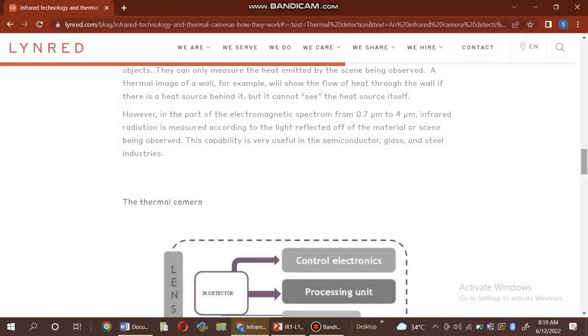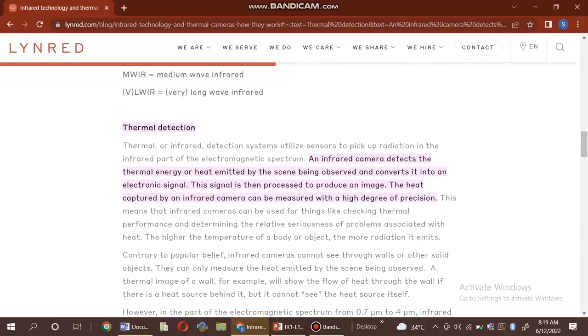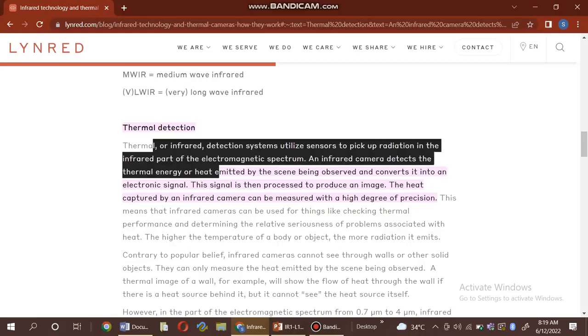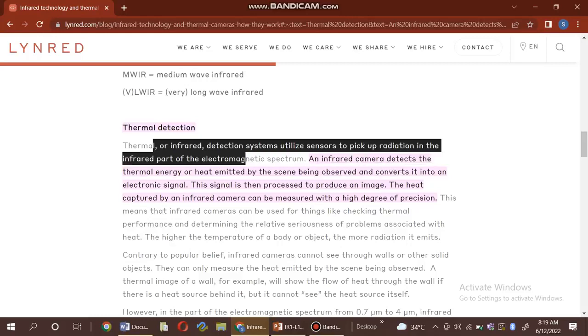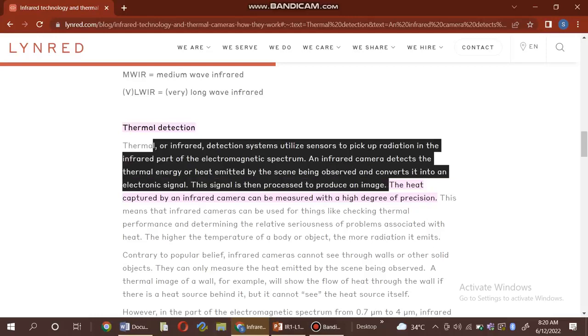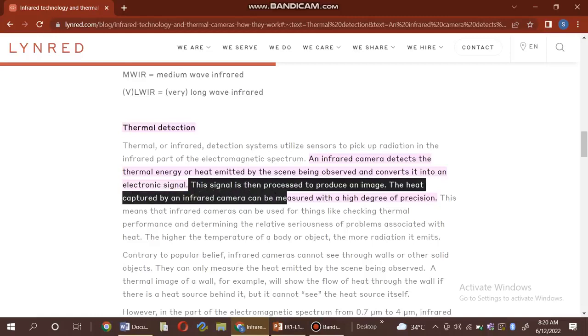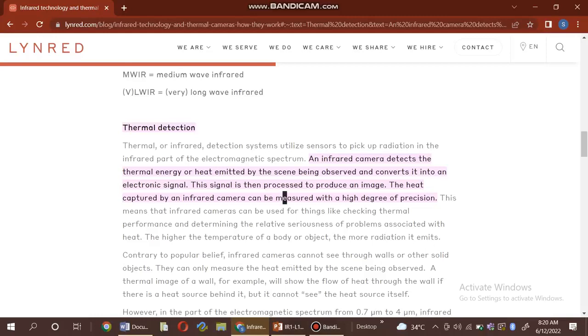And here you can see that thermal or infrared detection systems utilize sensors to pick up radiation in the infrared part of the electromagnetic spectrum. An infrared camera detects thermal energy or heat energy from the scene being observed and converts it into an electrical signal. This signal is then processed to produce an image. The heat captured by an infrared image can be measured with a high degree of precision.